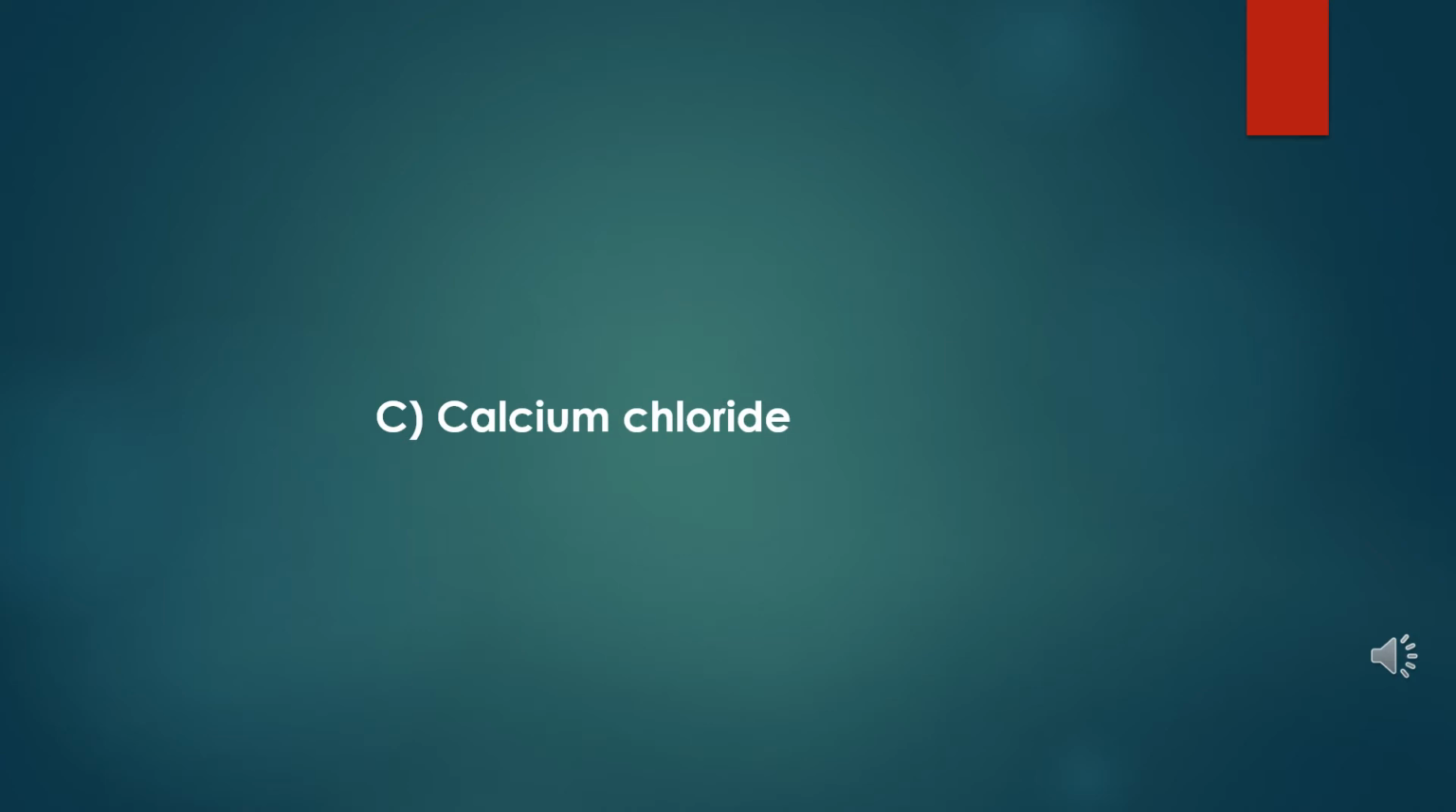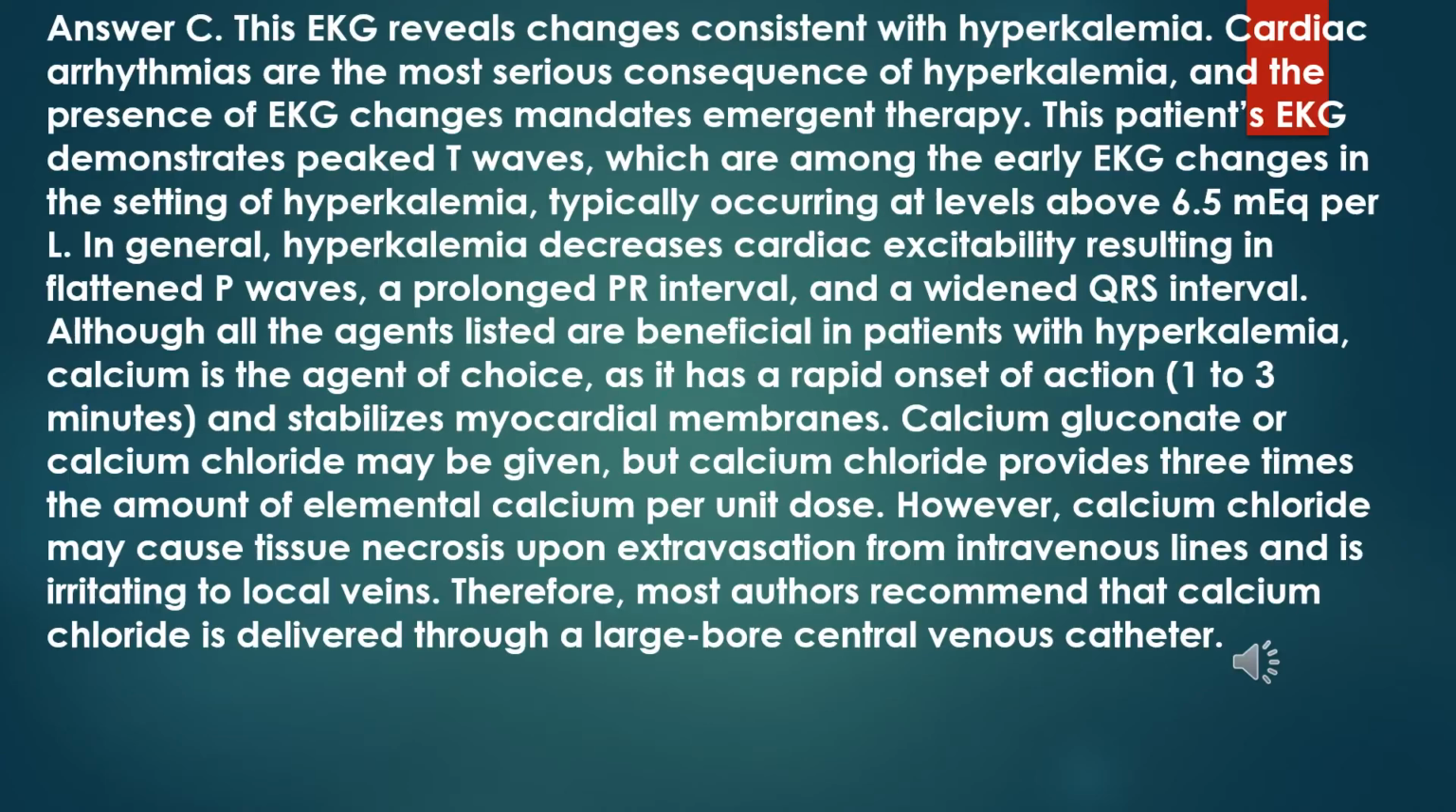C. Calcium chloride. Answer C. This EKG reveals changes consistent with hyperkalemia. Cardiac arrhythmias are the most serious consequence of hyperkalemia, and the presence of EKG changes mandates emergent therapy. This patient's EKG demonstrates peaked T waves, which are among the early EKG changes in the setting of hyperkalemia, typically occurring at levels above 6.5 mEq per L. In general, hyperkalemia decreases cardiac excitability resulting in flattened P waves, a prolonged PR interval, and a widened QRS interval.